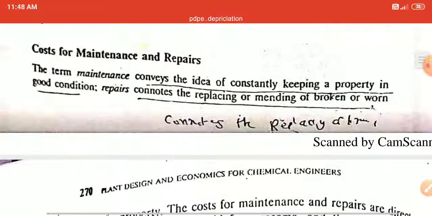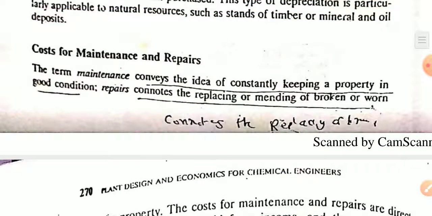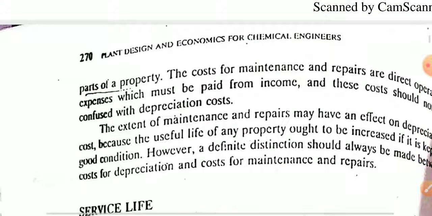Next, the cost of maintenance and repair. We will see how much it costs, and for maintenance and repair, some repair is needed to keep the property in good condition, and this depends on the cost of any equipment.